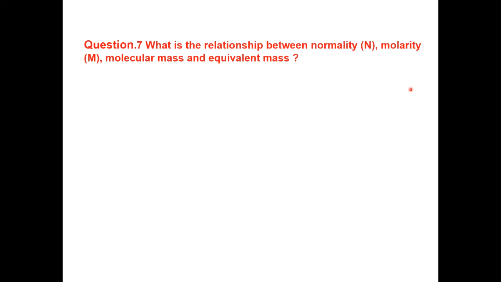Normality is the number of equivalents per liter of solution, based on equivalent mass, while molarity is based on molecular mass. So the relationship is normality into equivalent mass is equal to molarity into molecular mass.